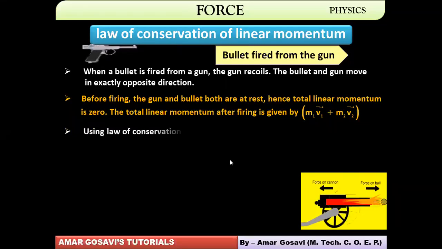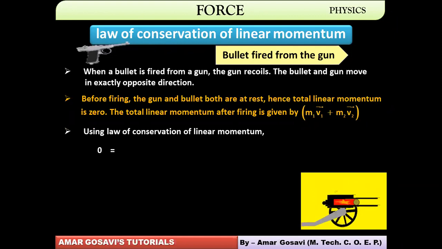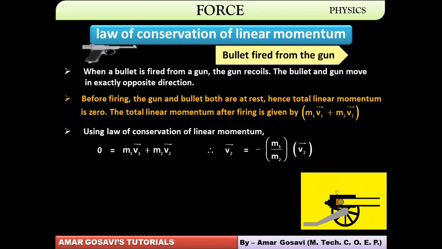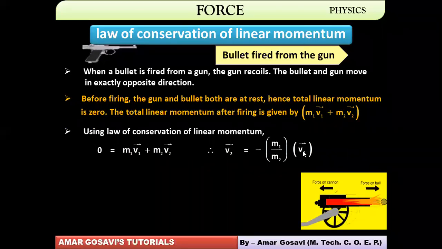Applying the law of conservation of momentum, the total momentum has to be zero, so one has to nullify the other and the final momentum also has to be zero. So zero has to be equated to this, which implies v2 will be equal to minus m1 by m2 into v1, wrongly mentioned over here. So v2 is the negative of what v1 will be, and therefore they will nullify each other, and the final momentum is also zero.